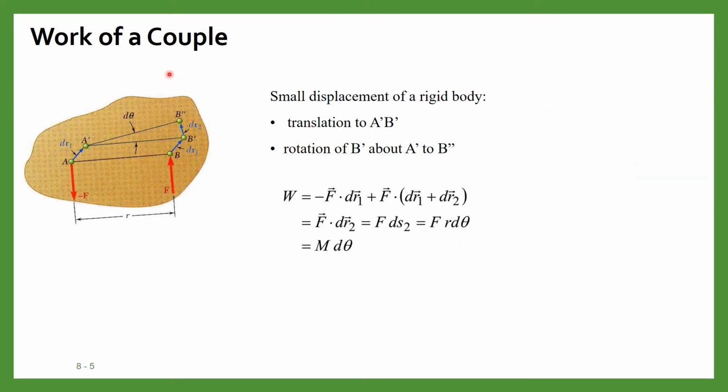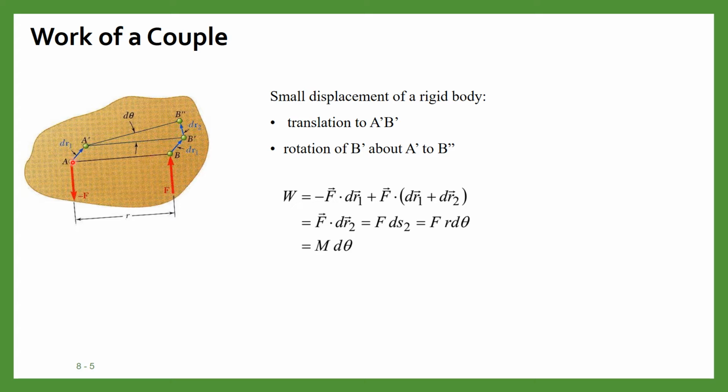Now let us see the work of a couple. Consider the rigid body and suppose these are the two points A and B, and the couple is acting on AB. Suppose this is F, this is minus F. Under the action of the couple, there are two types of motions: translation motion from AB to A dash B dash, and rotation of B dash about A dash to B double dash.